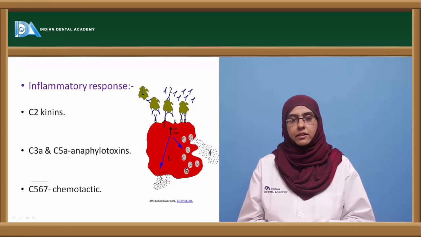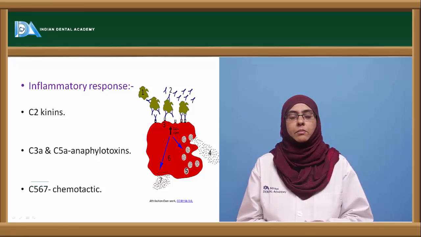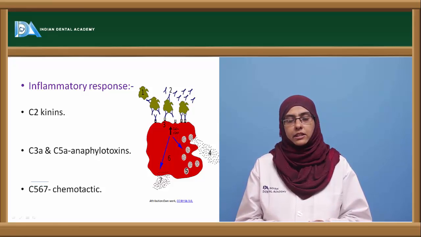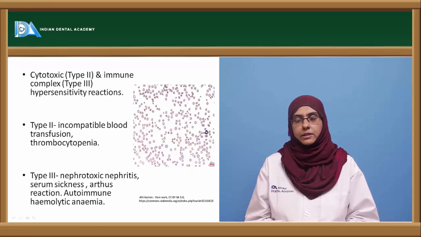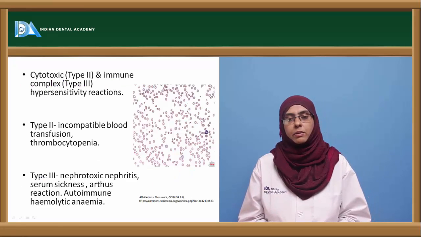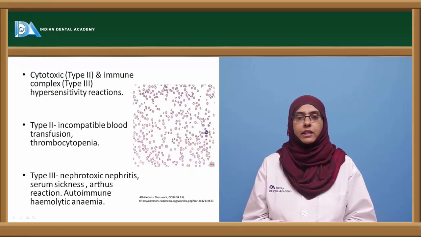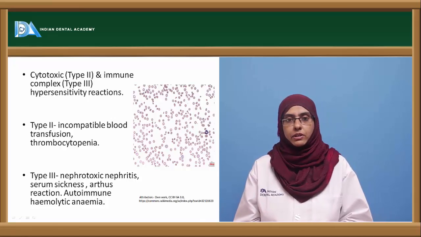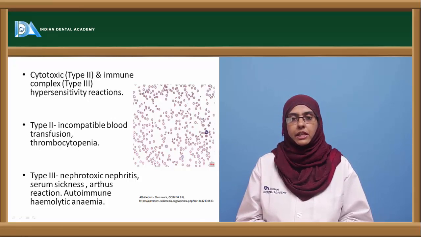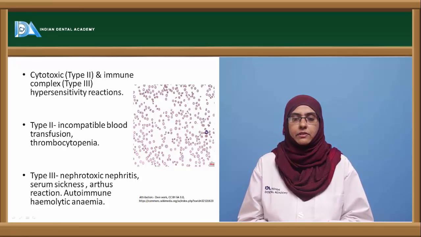And next is the C567 complex, which is a C8 convertase, and it is said to be chemotactic in nature, bringing about the reactive lysis of the organism. And these complement proteins are also the ones that can mediate the autoimmune diseases, that is, the hypersensitivity reactions, type 2 and type 3 hypersensitivity reaction.